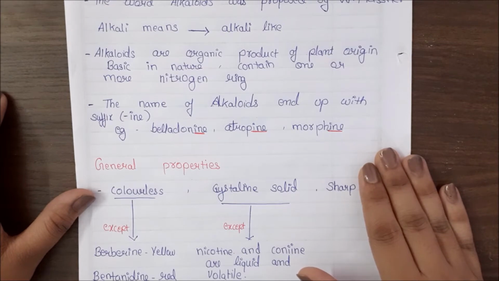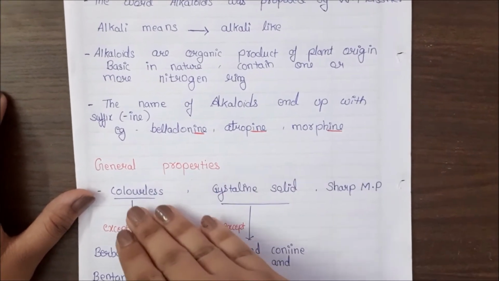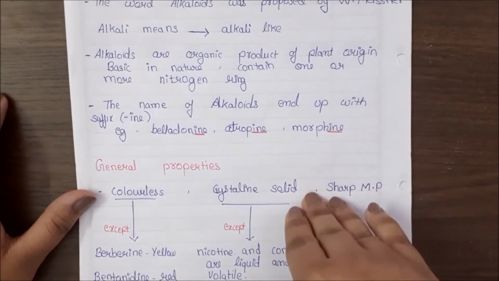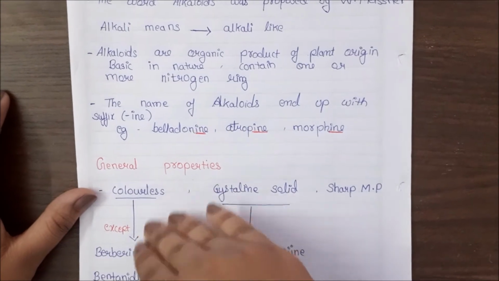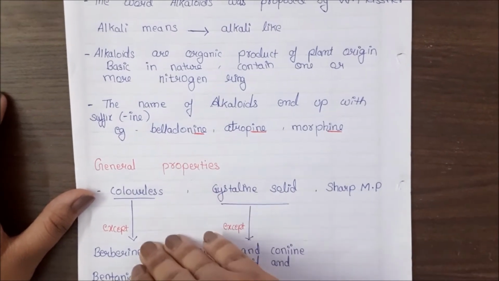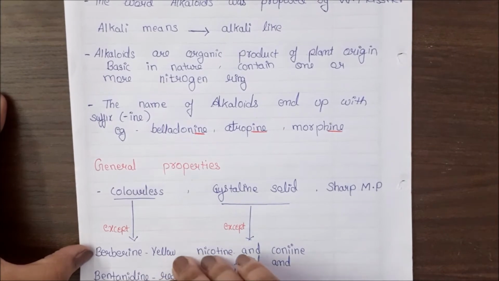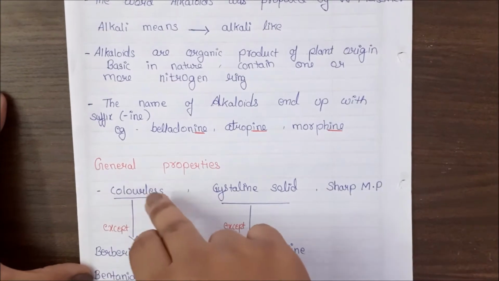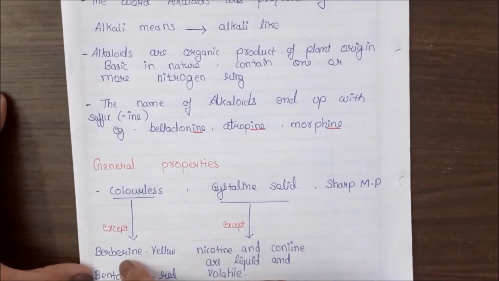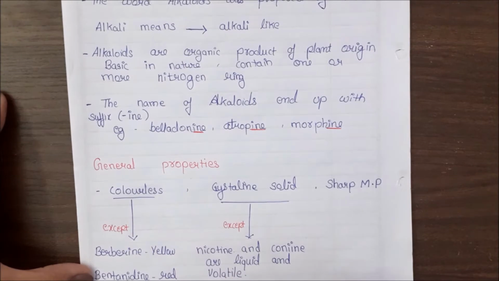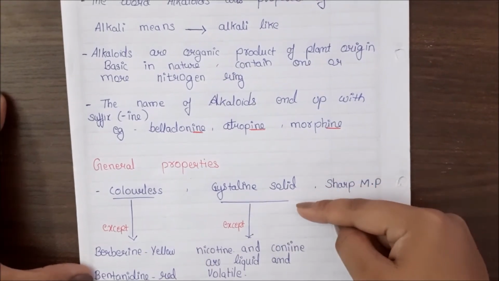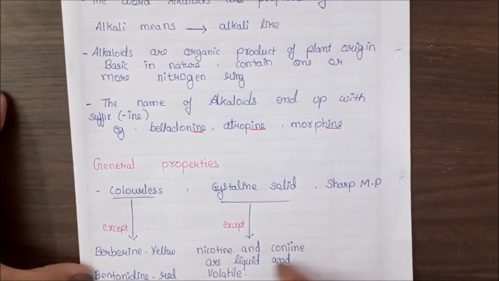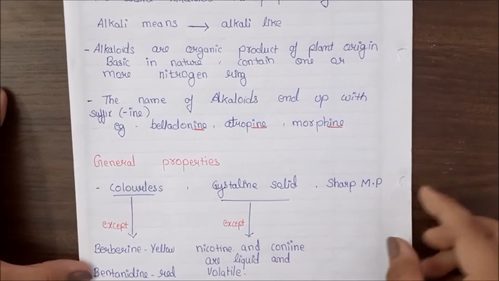Any compound has its properties. Alkaloids are colorless, crystalline solids with a sharp melting point. But there are some exceptions that you have to remember. Except berberine, which is yellow in color, and betanidine, which is red in color. All the other alkaloids are colorless except these two. All the alkaloids are in crystalline form, but nicotine and coniine are liquid and they are volatile in nature.